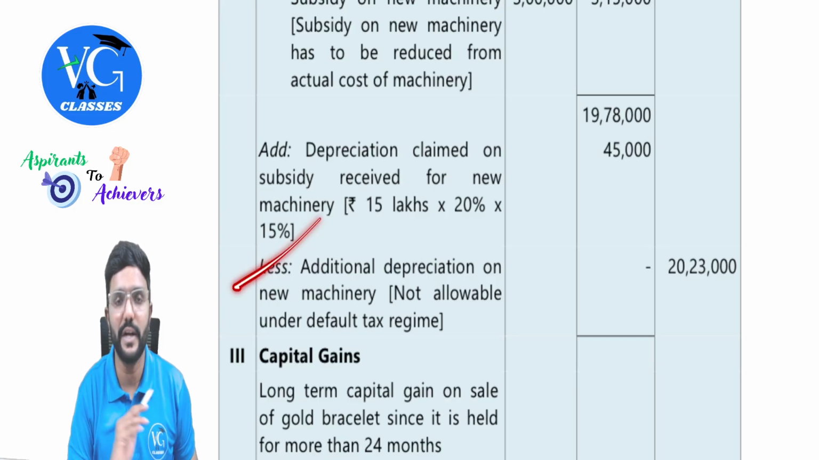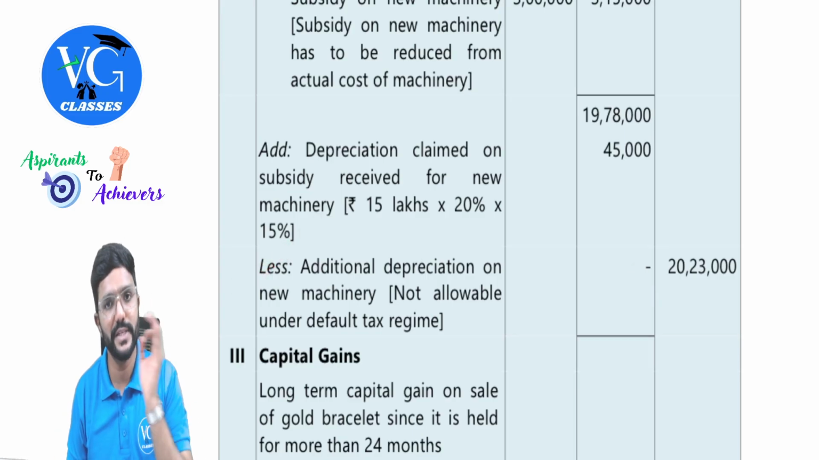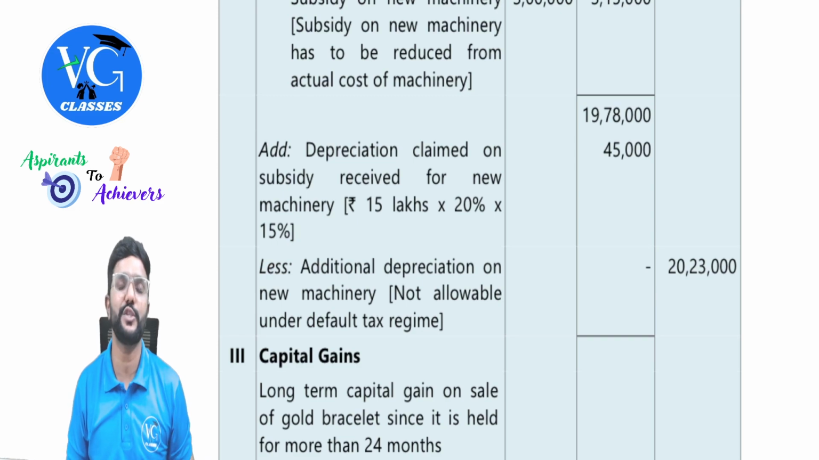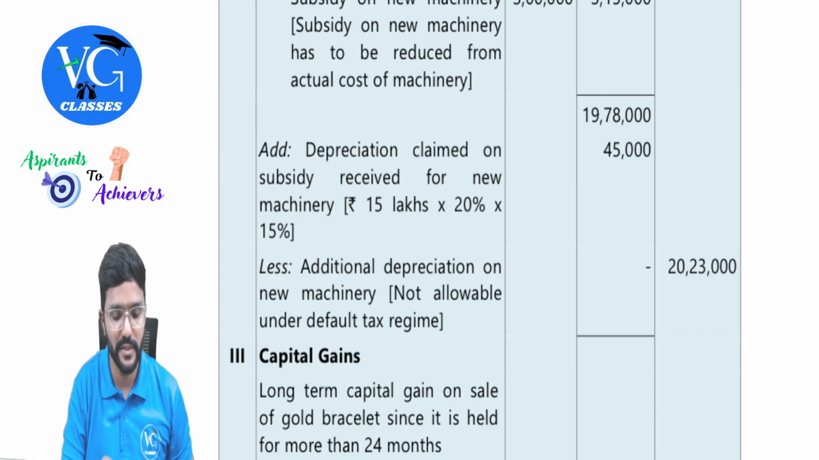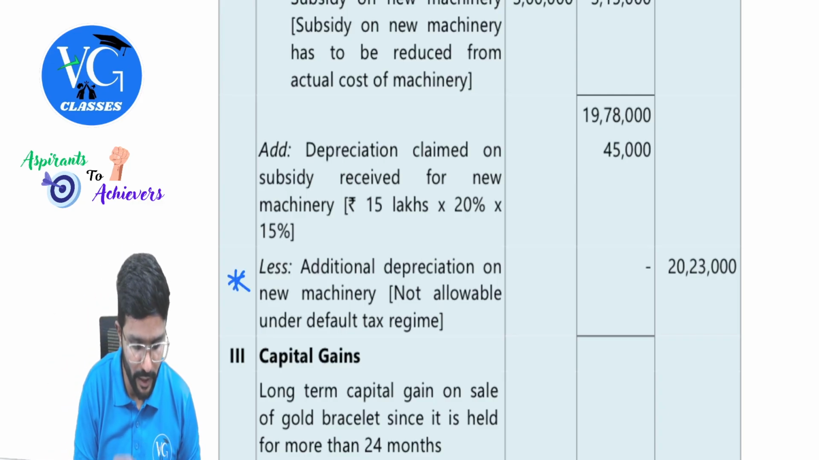Next, additional depreciation is not allowed under default regime, so don't claim it. Even though it is a new plant and machinery installed in a factory by a manufacturer, it is not allowed under default regime. Yes, sir. Whereas under optional scheme, this will be allowed, guys. So this we need to take care under optional scheme.